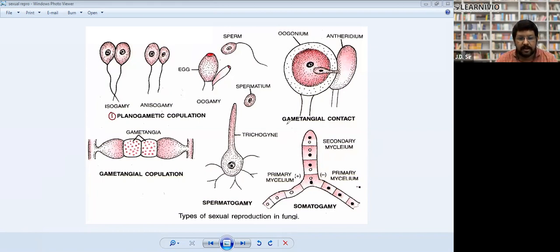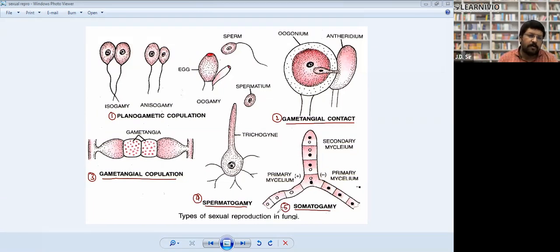Second is gametangial contact. Third is gametangial copulation. Fourth is spermatogamy. And fifth is somatogamy. So five types of sexual reproduction are found in fungi. We'll discuss them one by one.